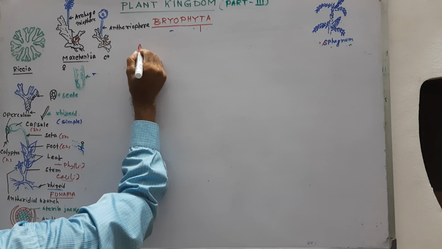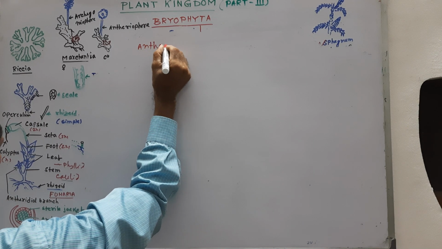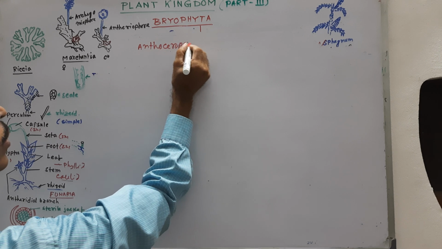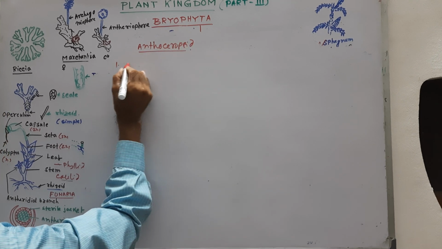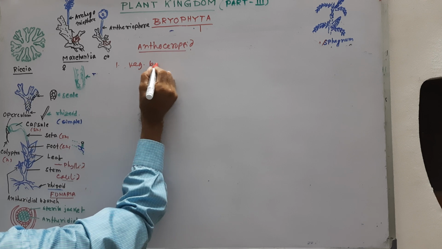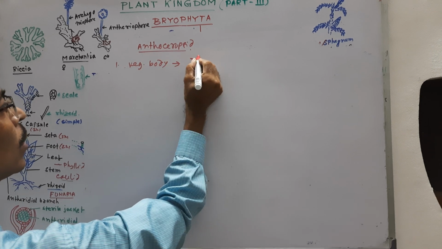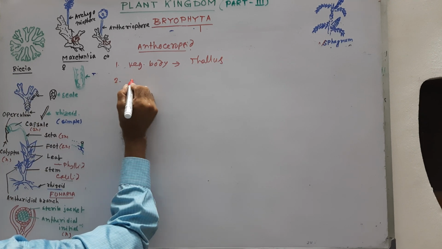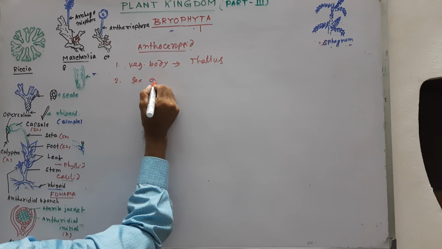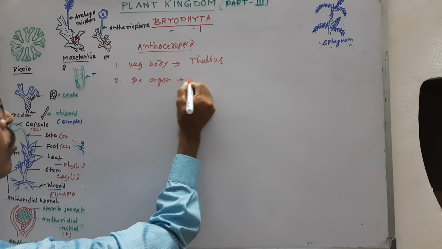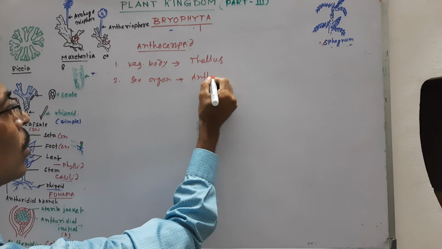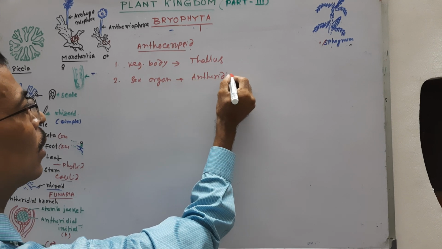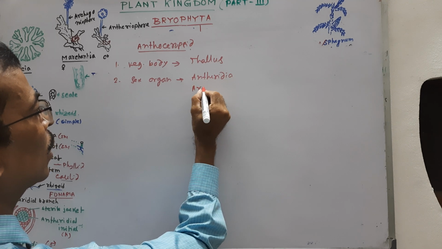First, the vegetative body is thallus-like, already discussed. Number two, the sex organs are also antheridia and archegonia.